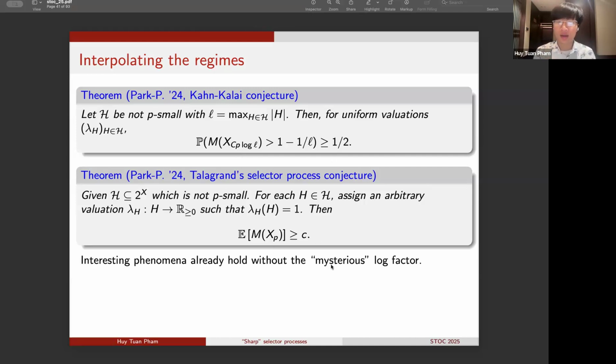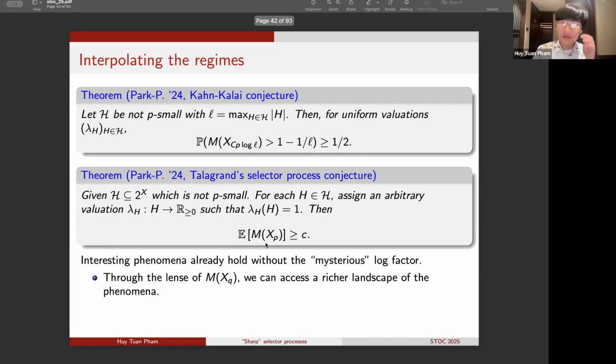So we don't need the mysterious and, in some sense, quite hard to understand log factor that is required in the Kahn-Kalai conjecture. Of course, if we have some phenomenon that already holds at the level of X_p, it will give us more advantage and more leverage in using this phenomenon for deriving other interesting conclusions.